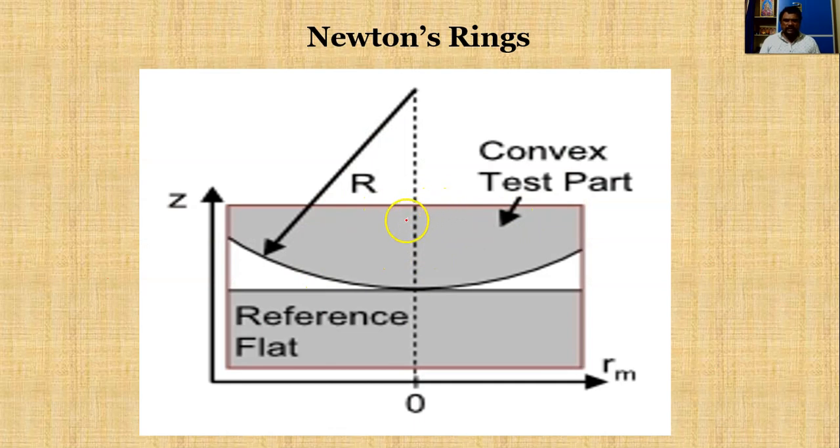So this is the setup for Newton rings. Here a planar convex lens of large radius of curvature is placed on a perfectly plain glass plate as shown in the figure.